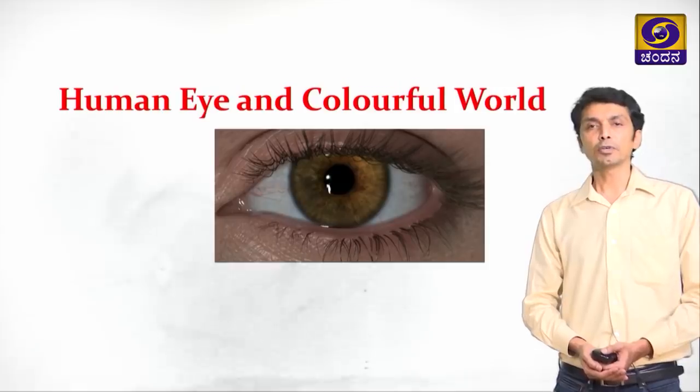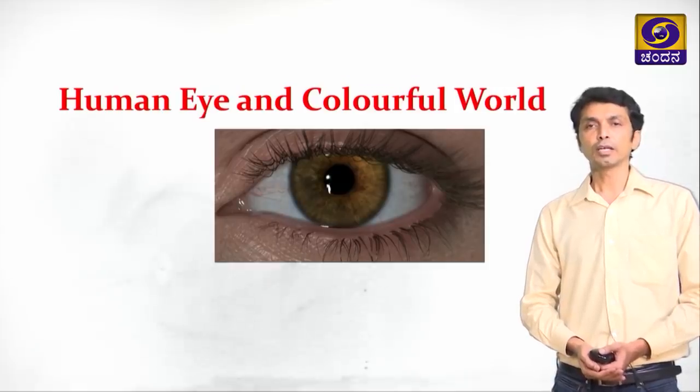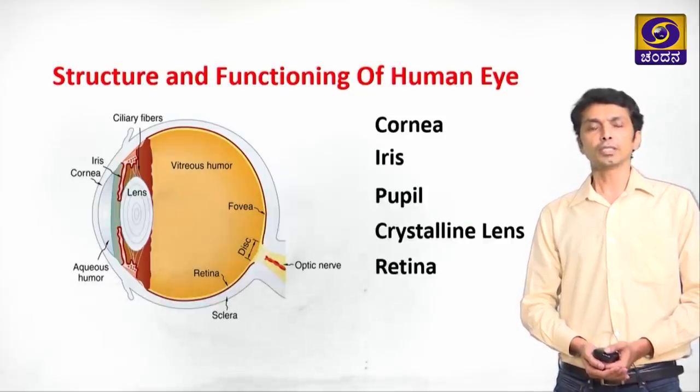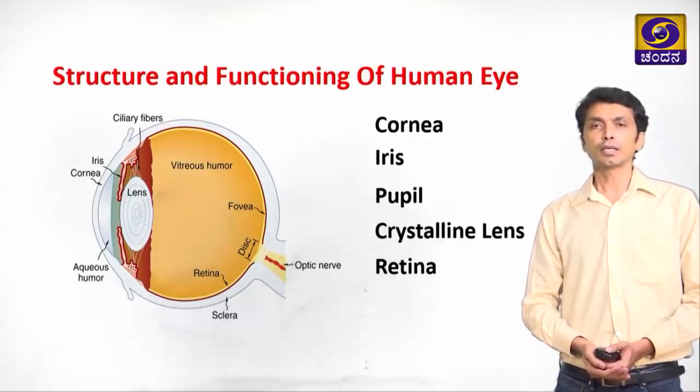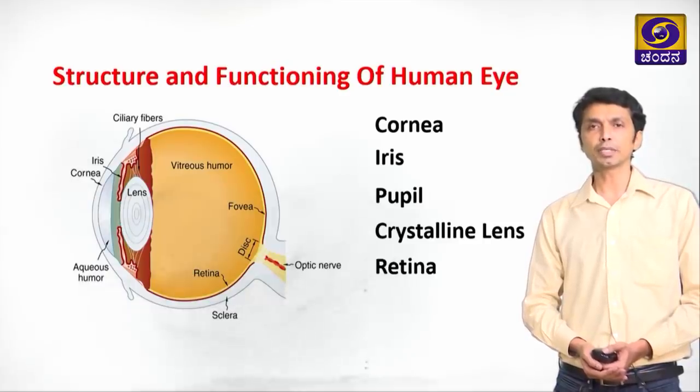Hi, I am your teacher Rakib. Today we will learn about the human eye and the colorful world. We need our eyes to see the world around us. The eye has an eyeball which is 2.3 centimeters in diameter.